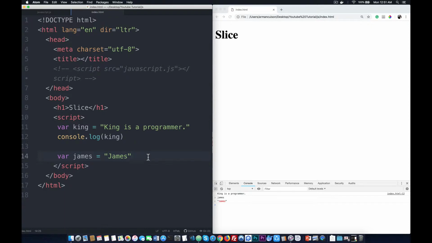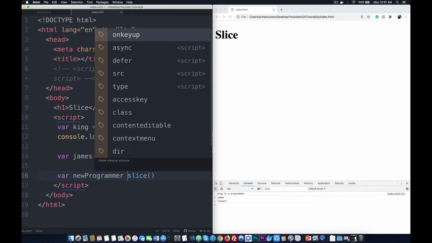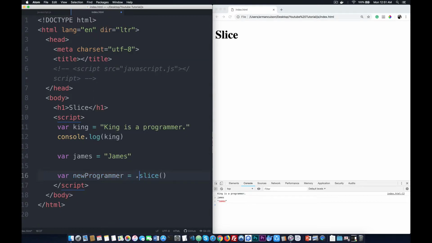Okay, so si slice, ganito ang code nya. Slice, tapos parentheses. Okay, tapos let's for example ito, king, let's say var new programmer, that's your name. Okay, remember that. Say for example this one, king, i-slice natin siya. Sino ang kukunin natin? Is a programmer. Okay, so madali lang siya.